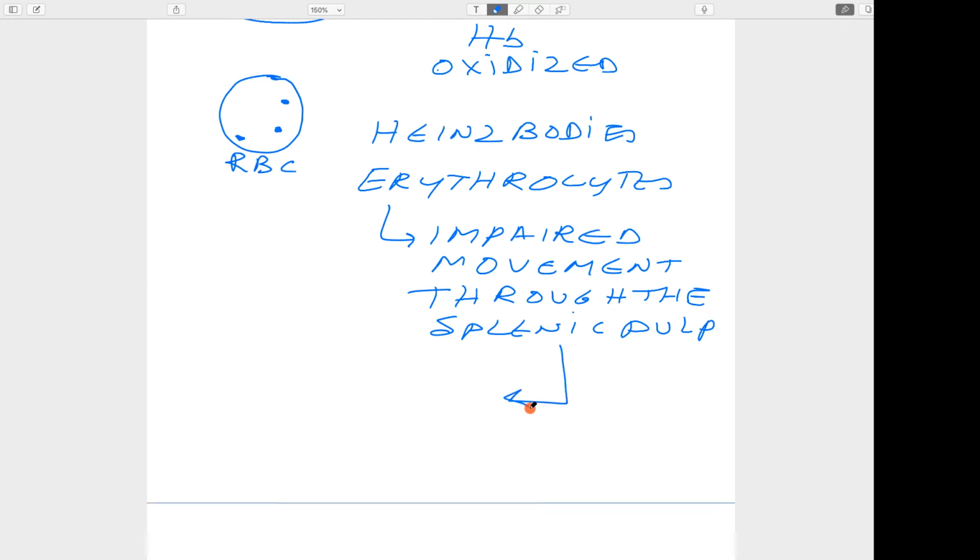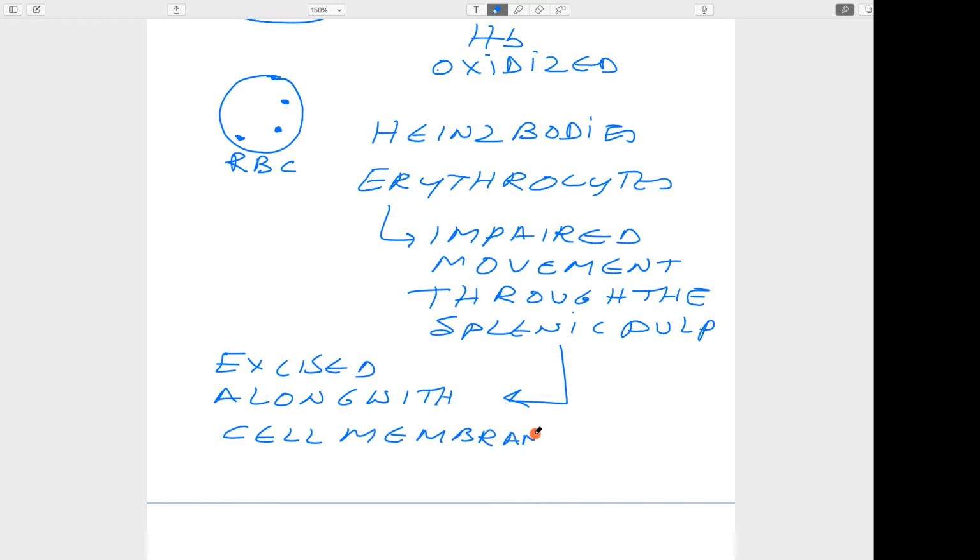What are those consequences? In this process they are excised along with cell membrane. Once they are excised with the cell membrane, breakdown takes place.